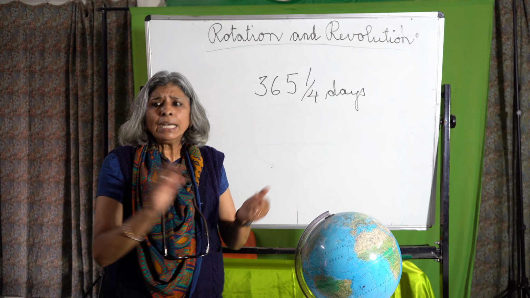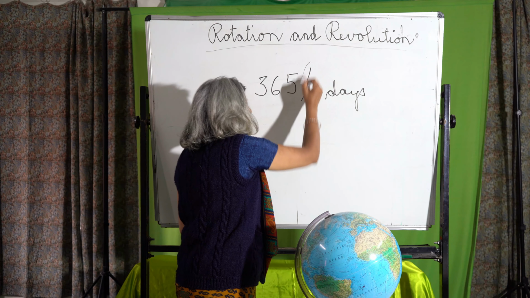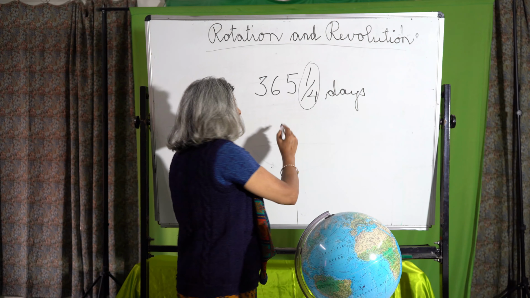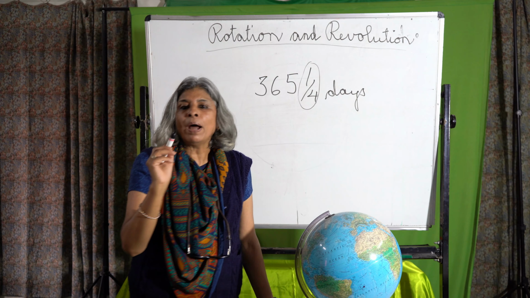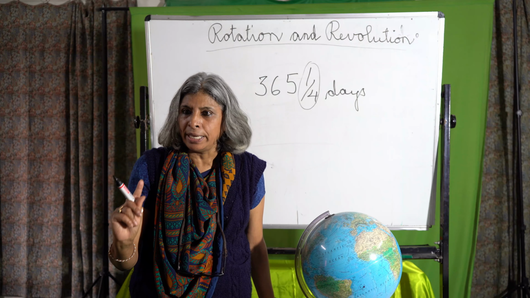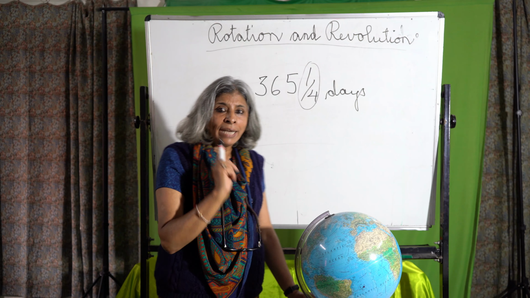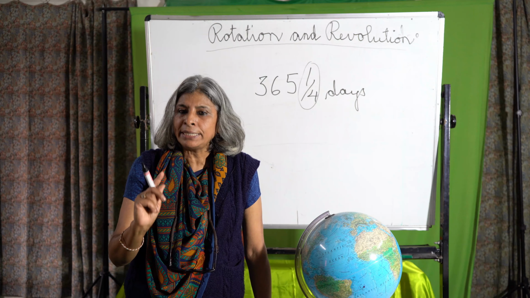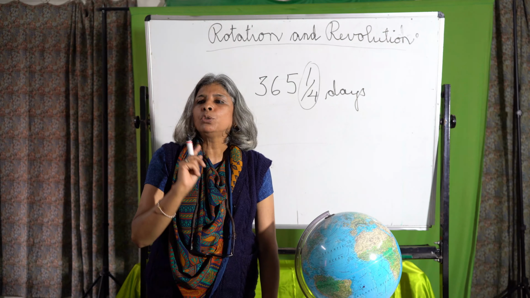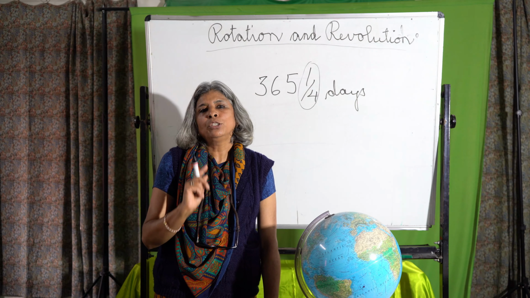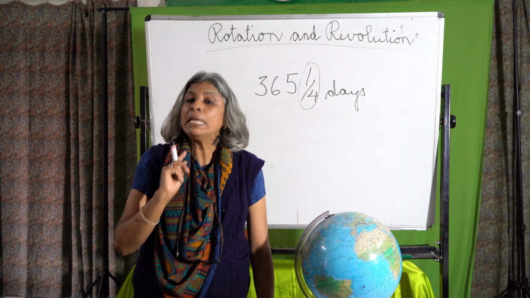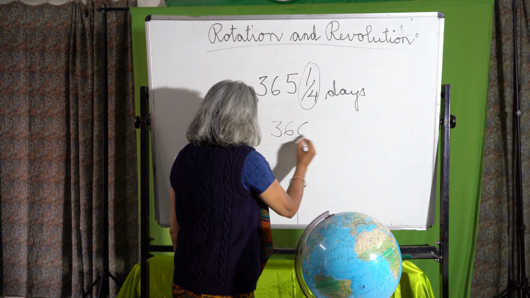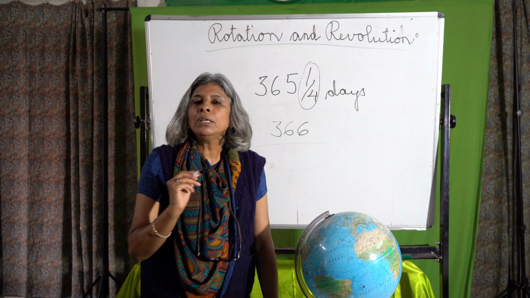Now children, in a year, we can't add 1/4 day. We can't have 1/4 day. So what happens? Every 4 years, this 1/4 day becomes one whole day. So we add that 1 day to the month of February, which has 28 days, and so that year it has 29 days. And what do we call it? We call it a leap year. The year with 366 days is called a leap year.